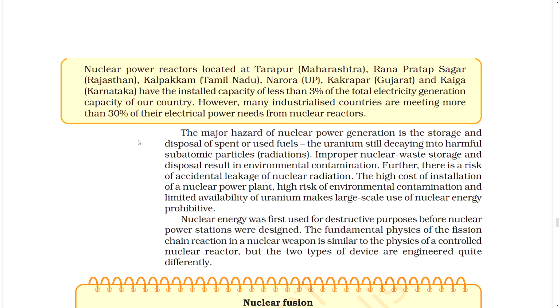The major hazard of nuclear power generation is the storage and disposal of spent or used fuels. The uranium is still decaying, emitting harmful subatomic particle radiations. Improper nuclear waste storage and disposal result in environmental contamination. Further, there is a risk of accidental leakage of nuclear radiation. The high cost of installation of a nuclear power plant, high risk of environmental contamination and limited availability of uranium make large-scale use of nuclear energy prohibitive.